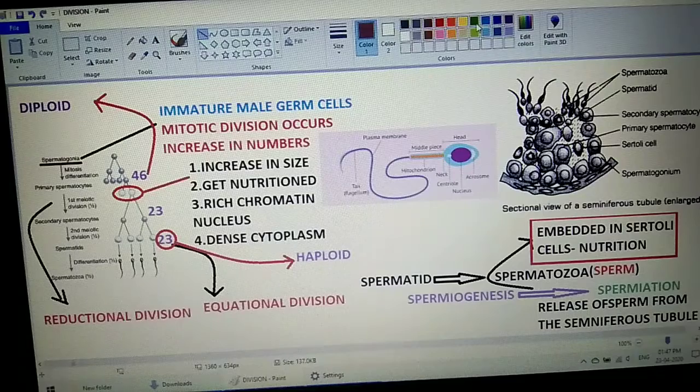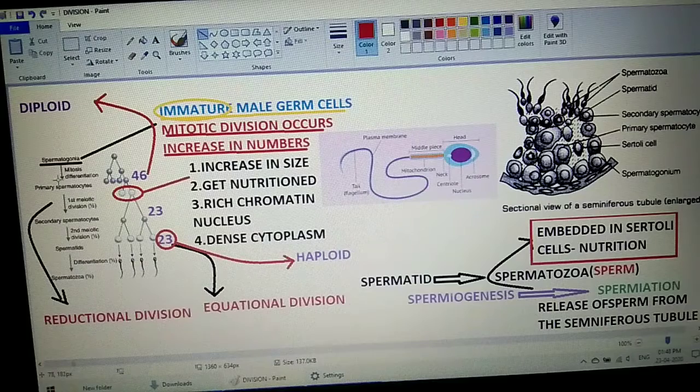Now what are these spermatogonia, students? Basically these spermatogonia are the immature male germ cells. If you remember, we were discussing the germ cells earlier, that the germ cells are converted into sperms. These are the immature germ cells, students. Now these immature male germ cells undergo the mitotic division.